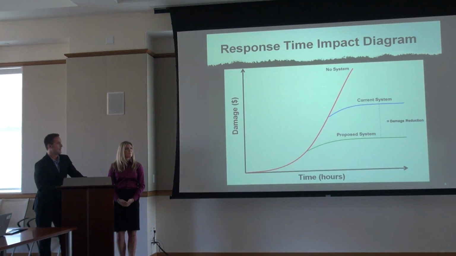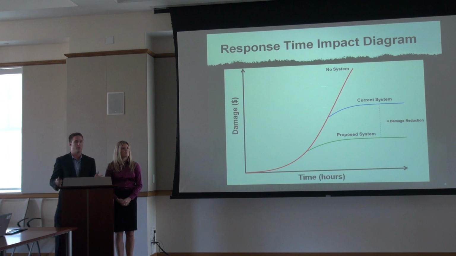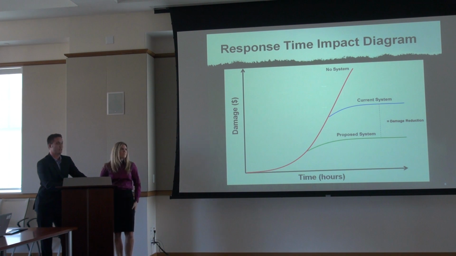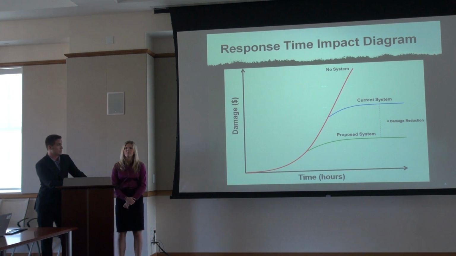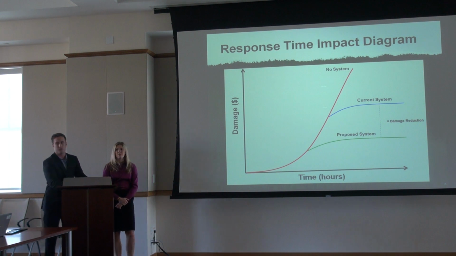This graph right here shows the impact that getting to a fire quickly could have on the amount of damage that it causes. The red line shows the damage a fire could cause without any kind of suppression system in place if the fire was just allowed to burn. The blue line coming off that red line is the current system. At this time point, the current system will engage the fire and will reduce the amount of damage done. The system that we're proposing is shown as this green line, and you can see the damage that's caused by the fire can be greatly reduced with our new system.